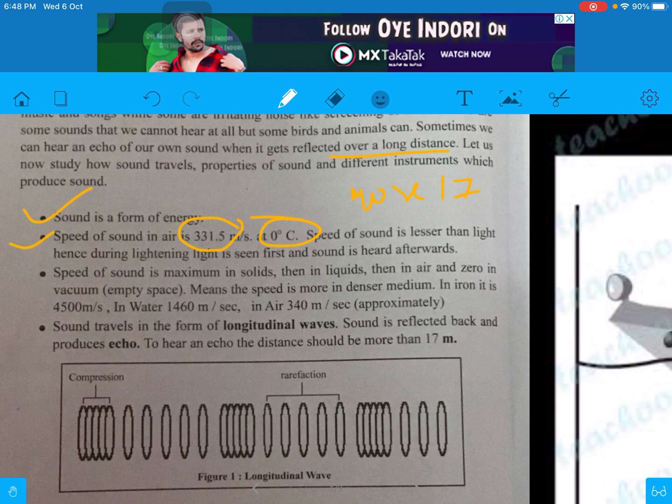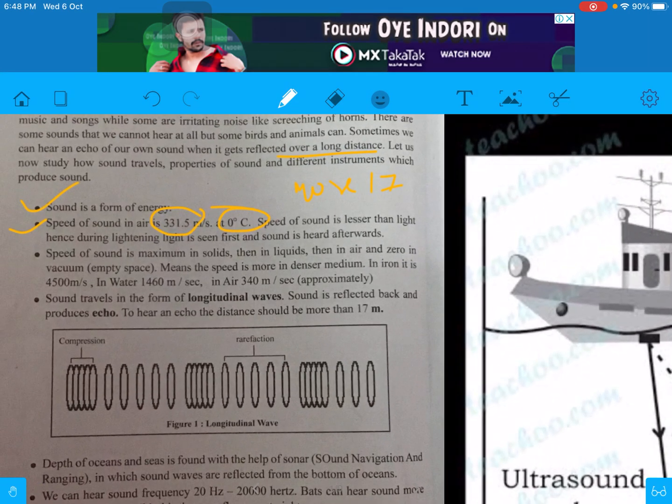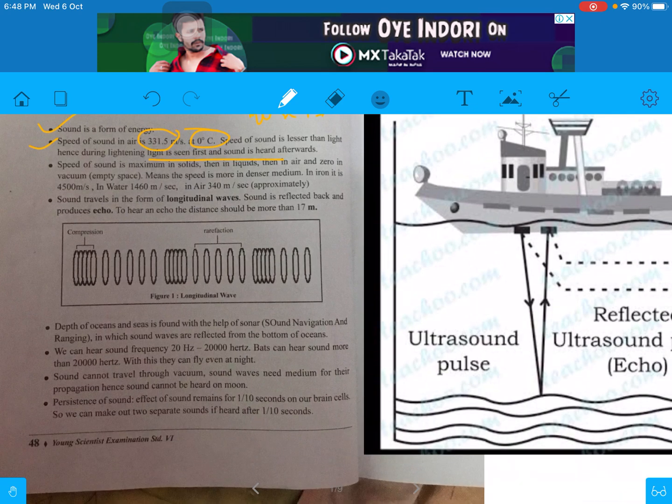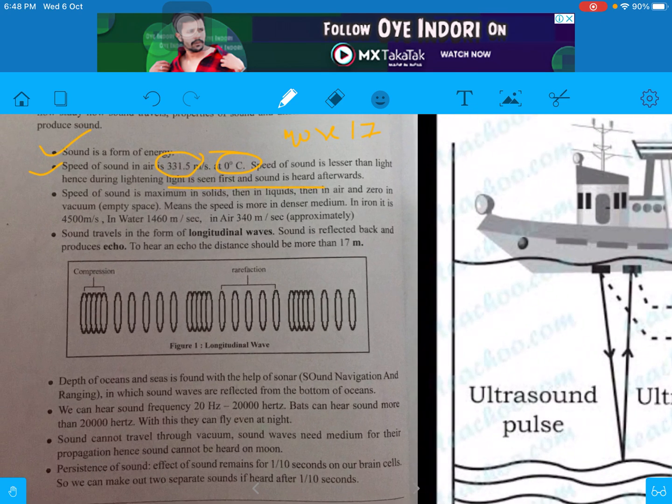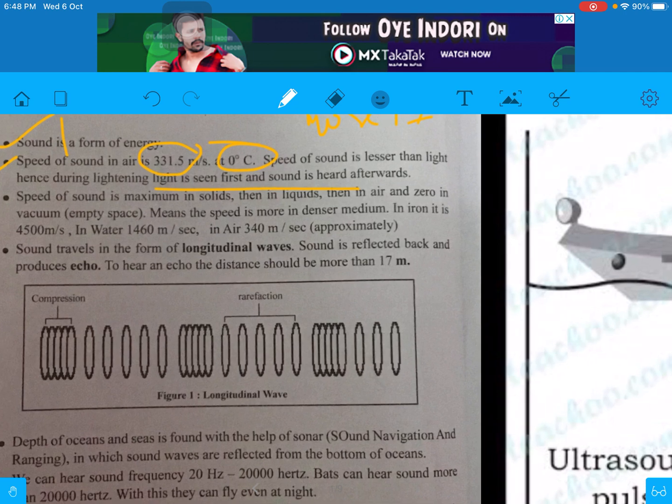Next, speed of sound is lesser than light, hence during lightning light is seen first and sound is heard afterwards. Next, speed of sound is maximum in solids, then in liquid, then in air, and 0 in vacuum. Vacuum means empty space.